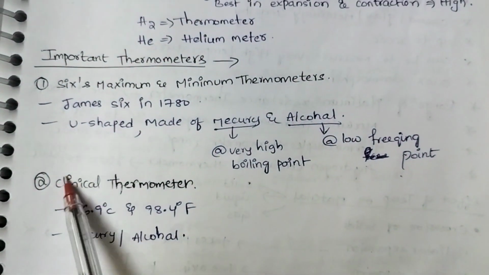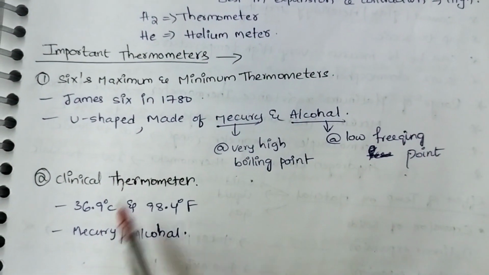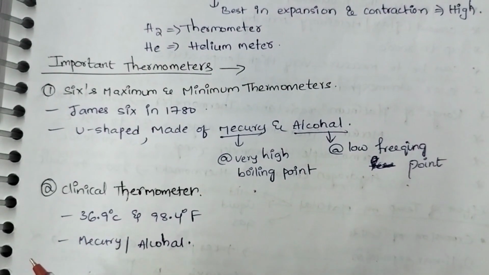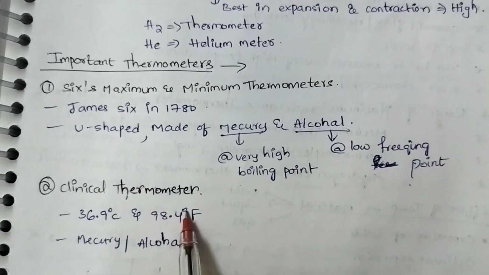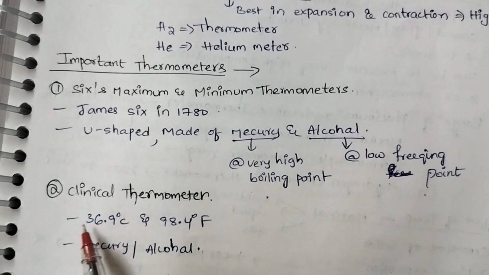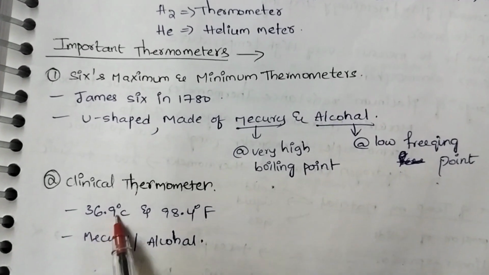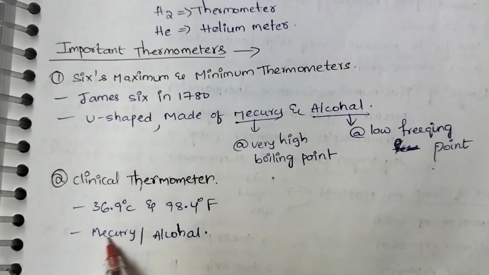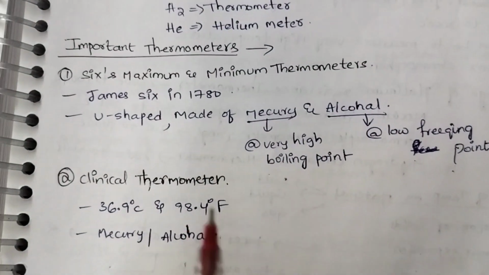Clinical thermometer. Clinical thermometer is the thermometer which we use. The normal temperature of a human body should be 98.4 degrees Fahrenheit. When it comes to degrees Celsius, it is 36.9 degrees Celsius. It can be made either with mercury or alcohol.